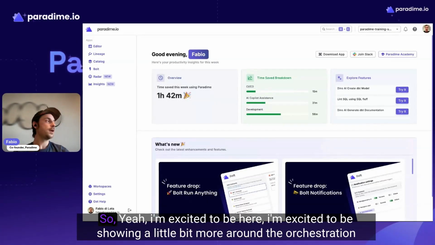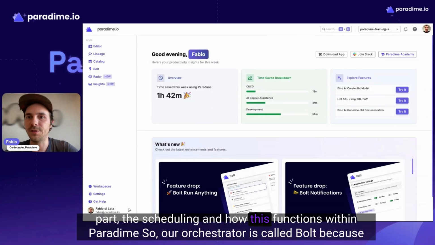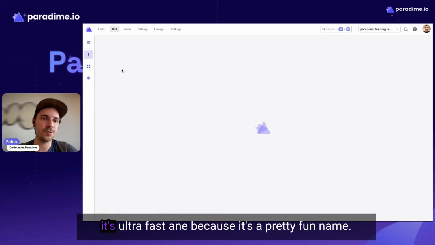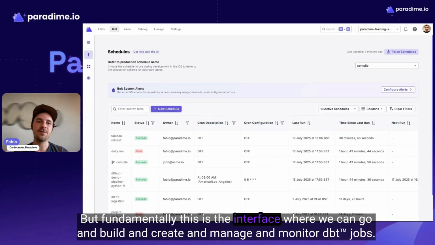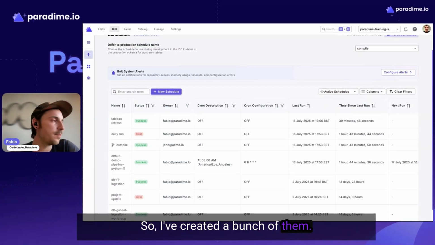Awesome. Thanks, Kaustav. So yeah, excited to be here. Excited to be showing a little bit more around the orchestration part, the scheduling, and how this functions within Paradime. So our orchestrator is called Bolt because it's ultra fast, because it's a pretty fun name. But fundamentally, this is the interface where we can build, create, manage, and monitor DBT jobs. So I've created a bunch of them.